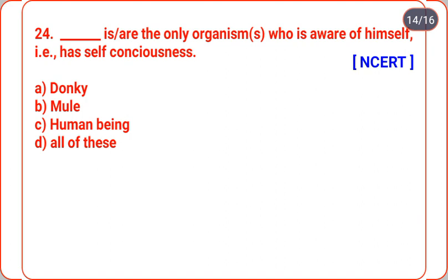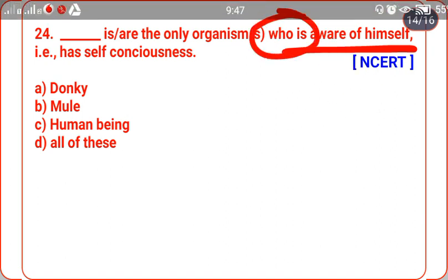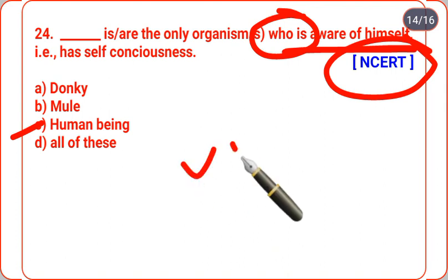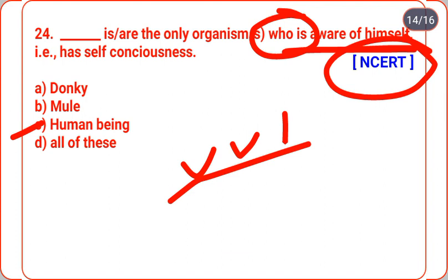The only organism aware of itself is the human. As we know from the NCERT book, only the human being is aware of himself. Very important question. It is not donkey and mule, so the correct answer is human being.